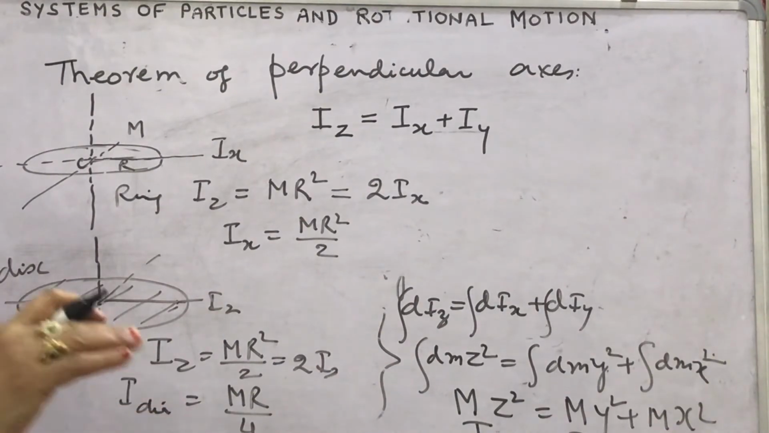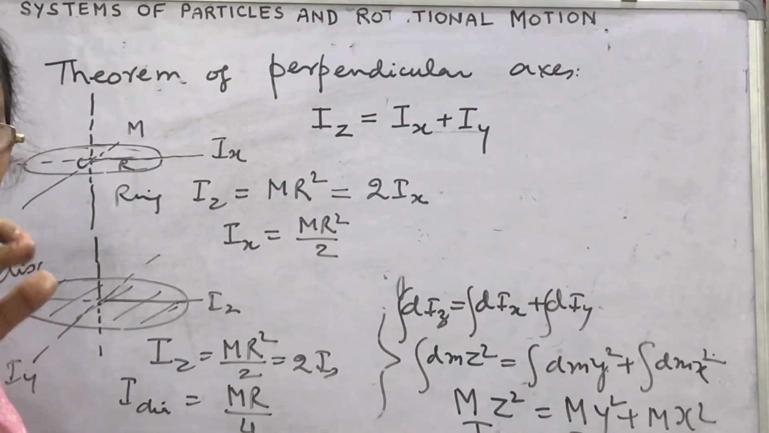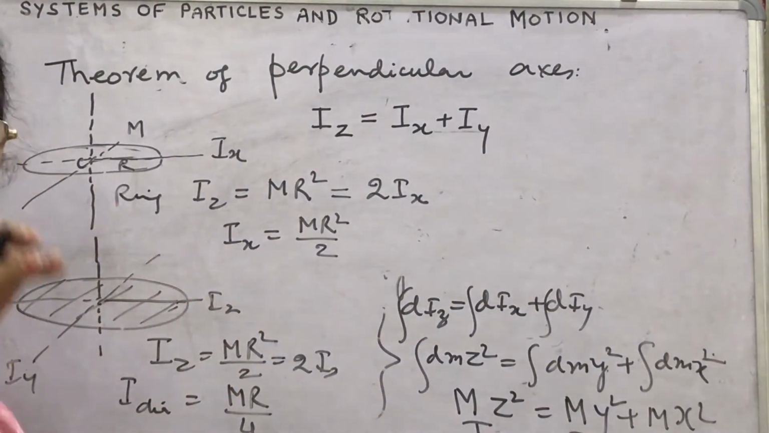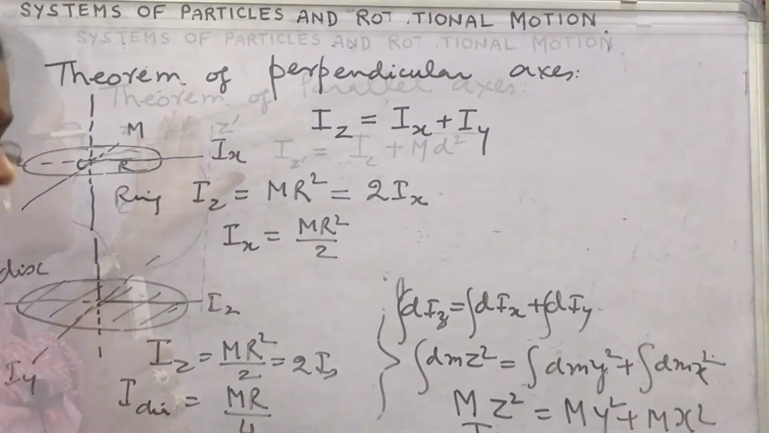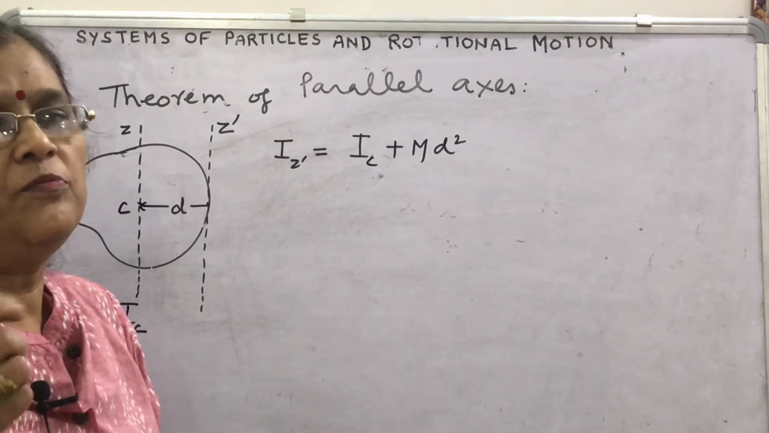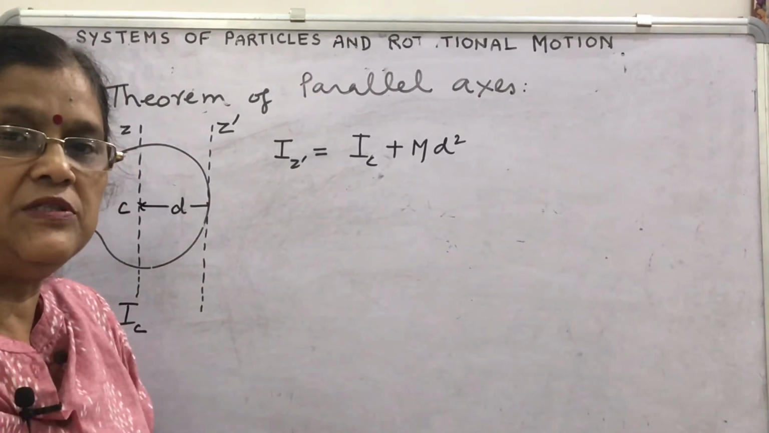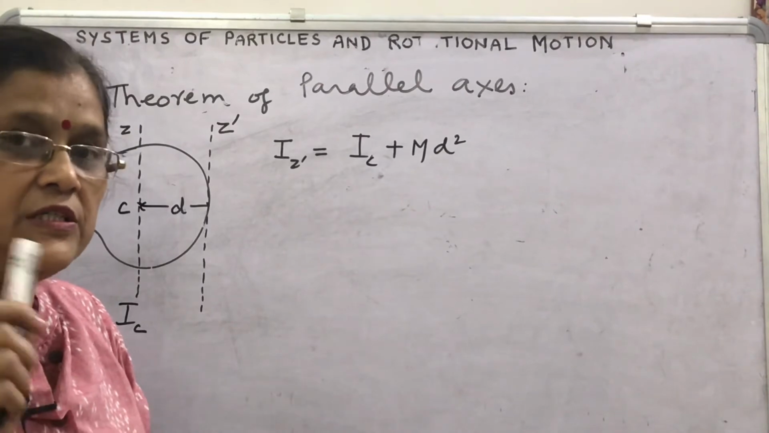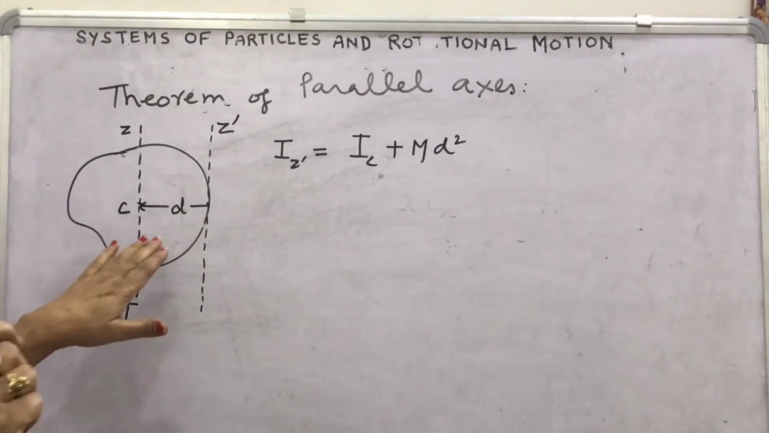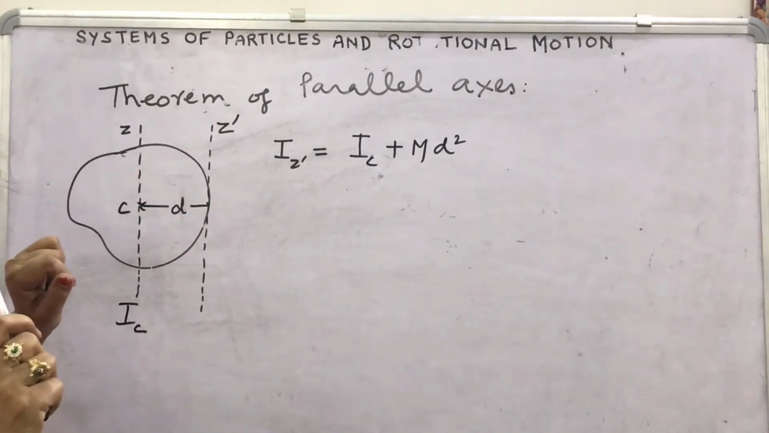This is all about the theorem of perpendicular axis. Let's see the next theorem, the theorem of parallel axis. This theorem of parallel axis is applicable to objects of all shapes, that is one dimensional, two dimensional, three dimensional, any shape.